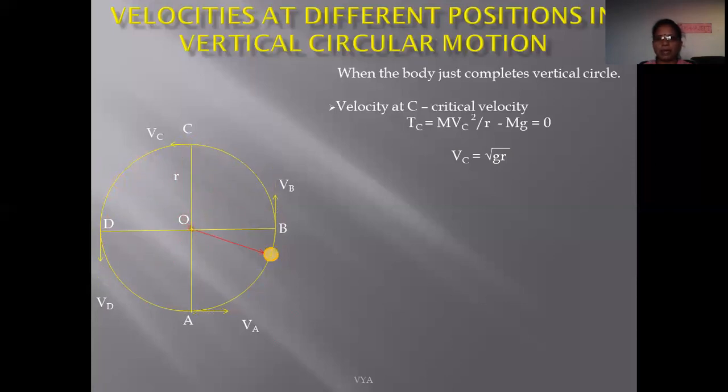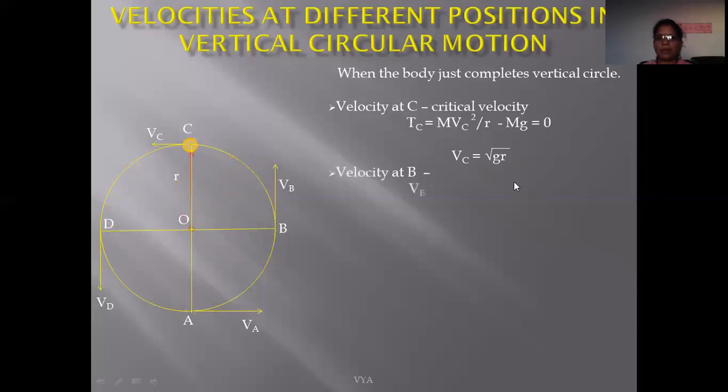That is, if the velocity of this particle at top position is less than square root gr, then this particle does not complete the vertical circular path. So the speed of this particle at top position should be equal to or greater than square root gr.